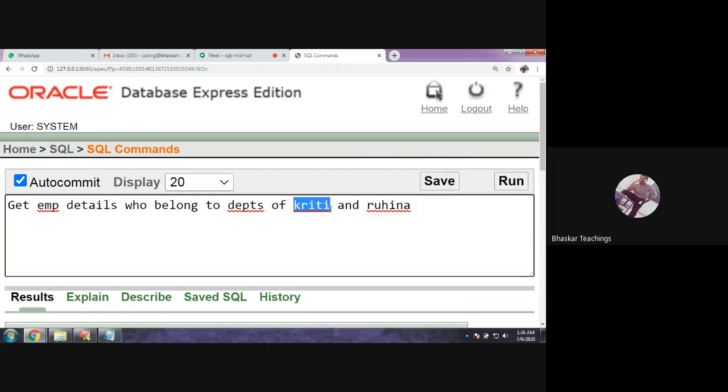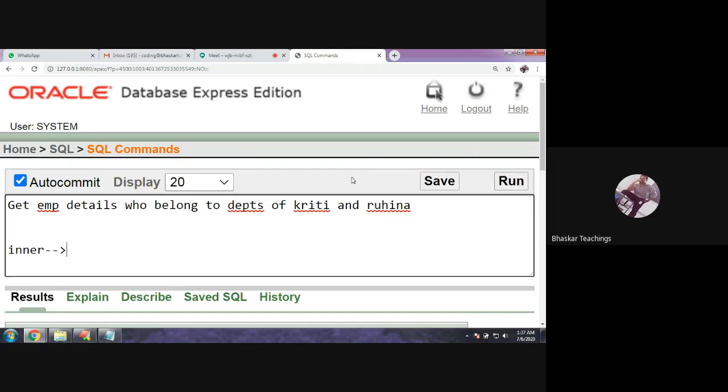So we do not know the departments of Kriti and Ruhina. Ruhina may belong to some department, Kriti may belong to some department. First, we should know which departments they belong to. If I know the departments they belong to, then I can simply use one single query. No need to go for a subquery. I'll just write select star from EMP where department equals so and so. It is a normal query, right? But here we need to know the departments of Kriti and Ruhina first, and from those departments you need to retrieve the other employee details, the same department employees. Fine. Now what is the inner query?